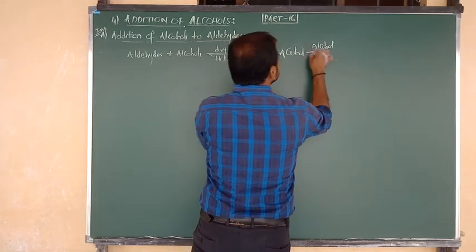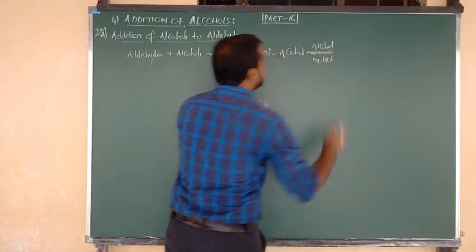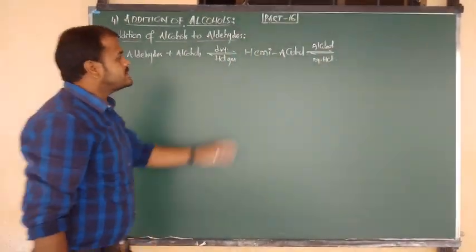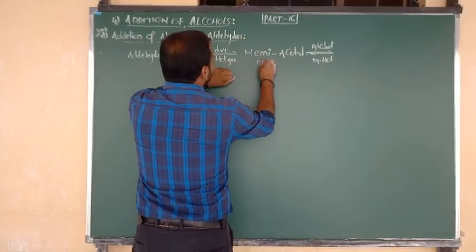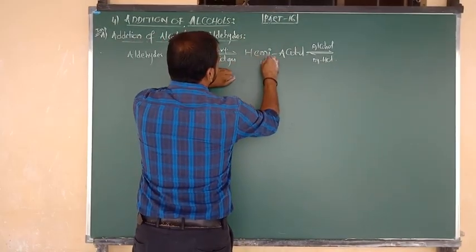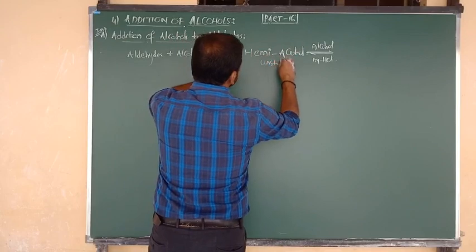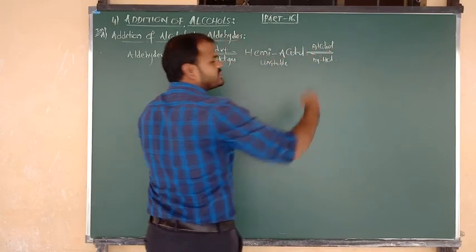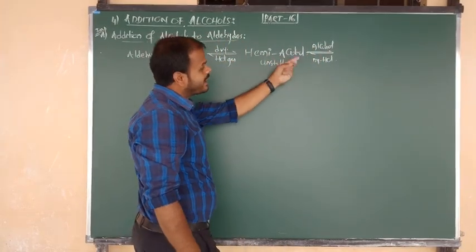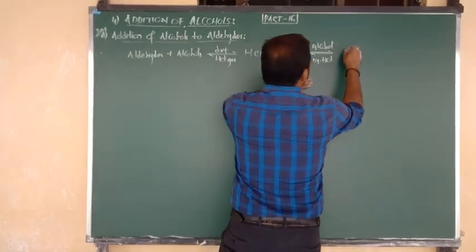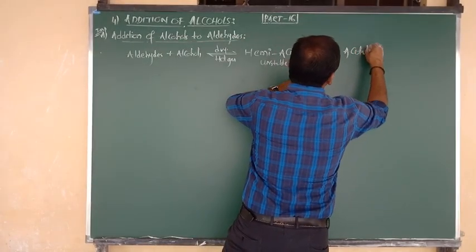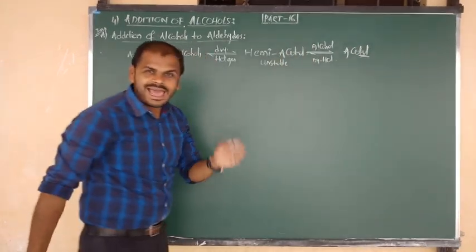The second step is also a reversible reaction. Hemiacetal is an unstable tetrahedral compound. Upon reaction with another mole of alcohol, again in the presence of dry HCl, it forms the final product. The final product is called acetal.